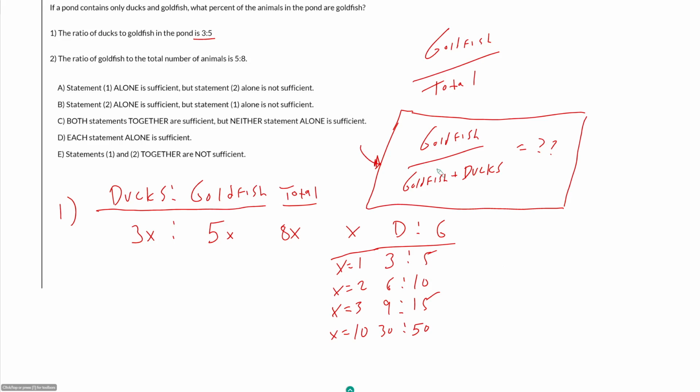So now in terms of answering the question, I am looking for goldfish over my goldfish plus ducks. So that is just 3x over, 5x over 3x plus 5x, 5/8. So this is sufficient.